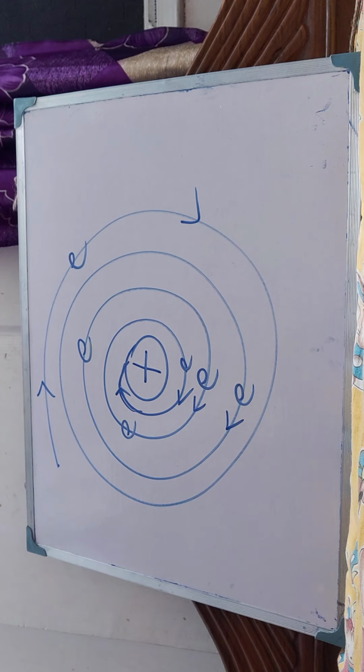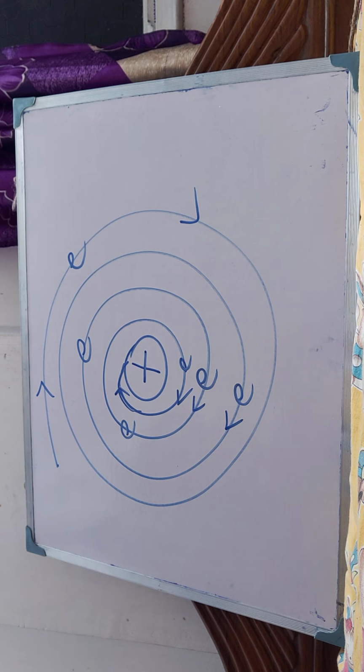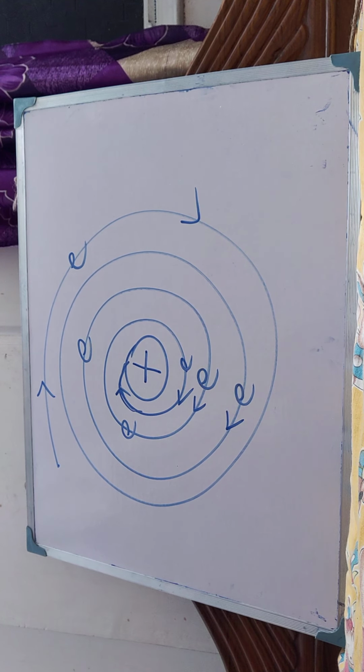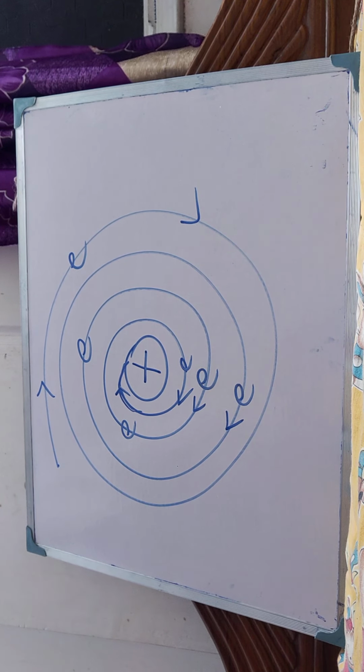But this fails to explain the existence of an atom. The whole world is made up of atoms, and the age of the world is millions and millions of years. So by this time all the atoms would have vanished, because if all electrons fall on the nucleus there would be no existence of atoms, so we wouldn't be here, we would be dead.